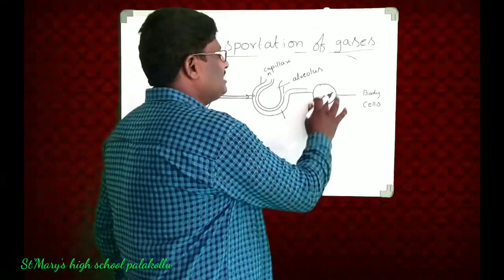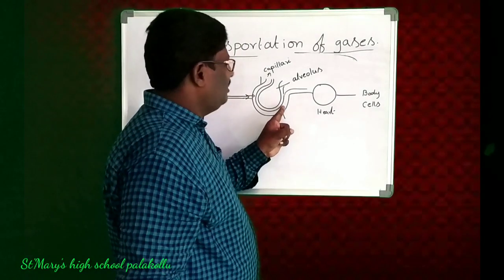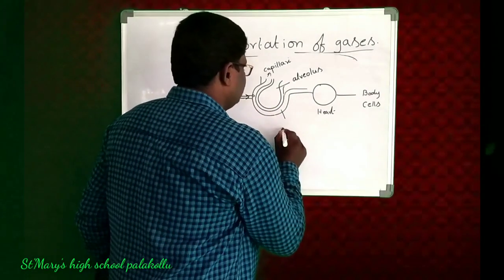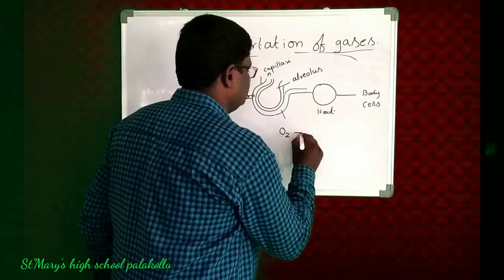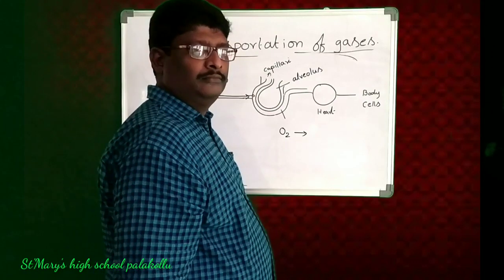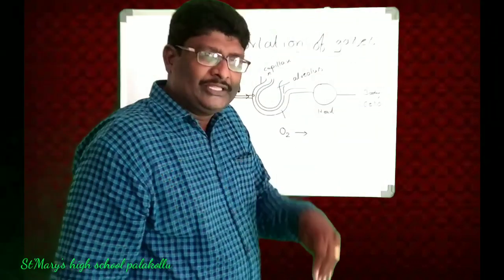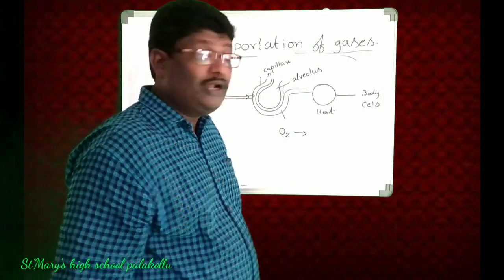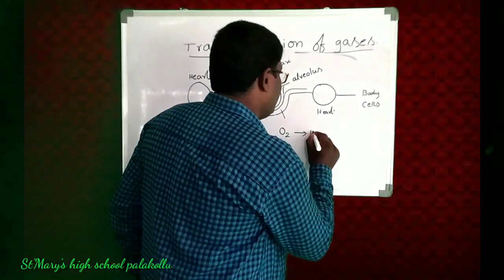Okay, now actually, when this oxygen enters into the blood, in the blood there is a pigment. That pigment name is called hemoglobin.